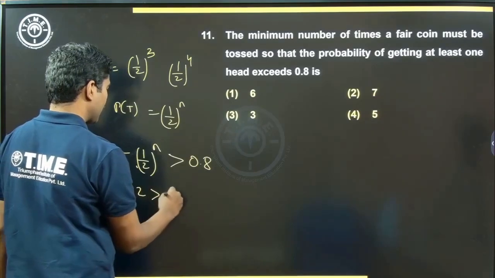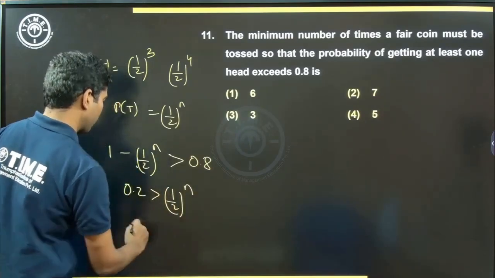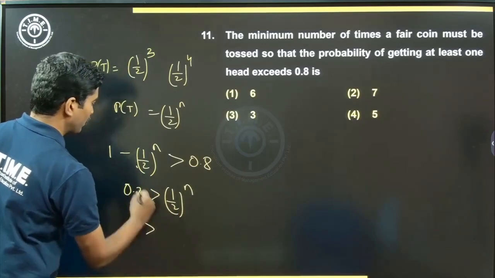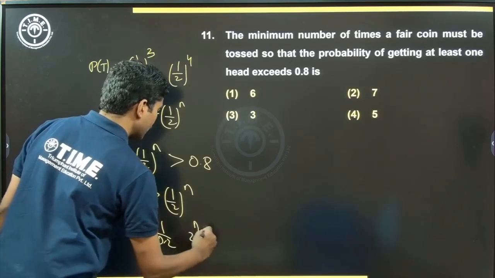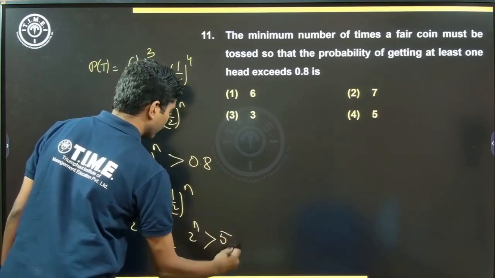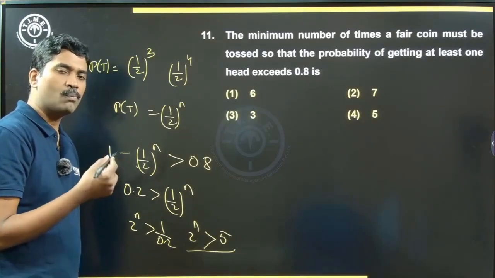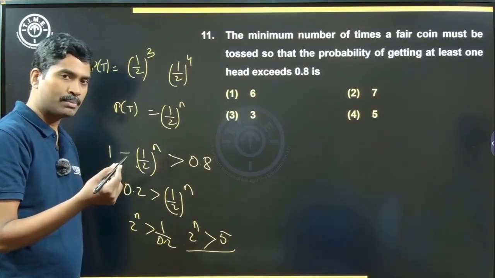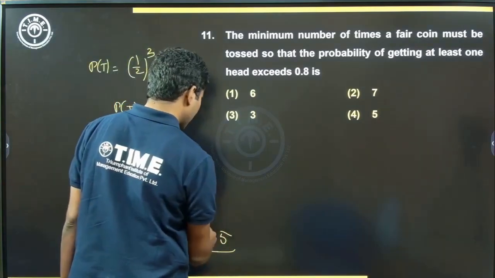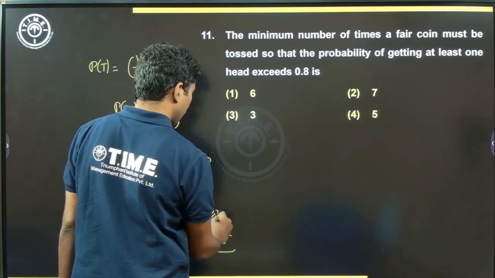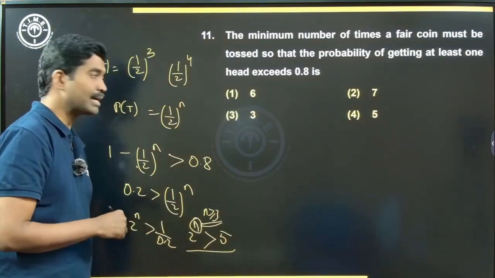0.2 is greater than 1 by 2 whole power n. Cross multiply. 2 power n comes here, is greater than 1 by 0.2, which is nothing but 5. 2 power n is greater than 5. Which is the next power of 2? 2 square, 2 cube. 2 cube is 8, correct? So n has to be at least 3. When n is 3, 2 cube, 8 will be greater than 5.